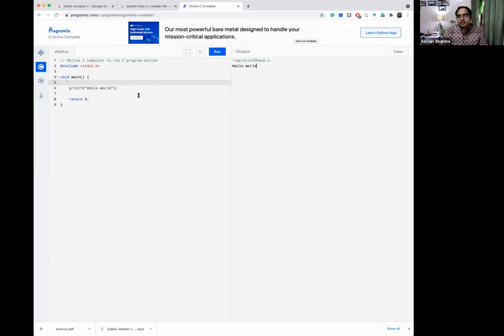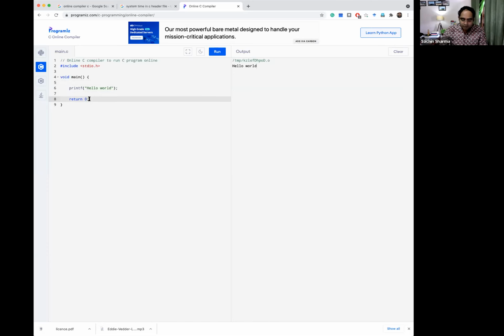Although it is printing, on your standalone systems it will definitely give you some warning or error that there is a mismatch between what you are returning from the function and the definition of the function. Basically you are returning 0, but your function says that it should not return anything. Since this is an online version that tries to highlight things, they remove these types of small problems, so that's why it is working fine here. I hope you are getting my point.